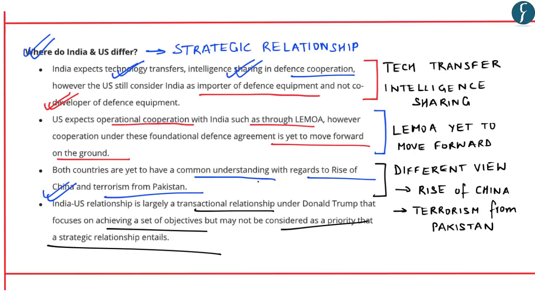So on these lines, India and US do not see eye to eye with respect to strategic relationship, as their view differs with respect to technology transfer, intelligence sharing, with respect to moving forward with LEMOA, that is Logistic Exchange Memorandum of Agreement, and both these countries view differently the rise of China as well as terrorism emanating from the soils of Pakistan. So in this aspect, both these countries do not share a similar vision with respect to their strategic relationship.